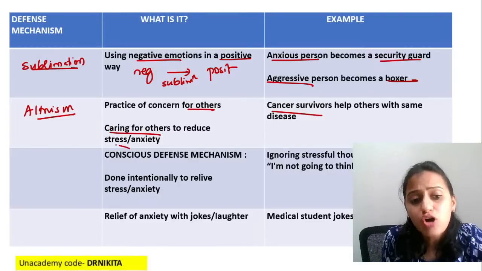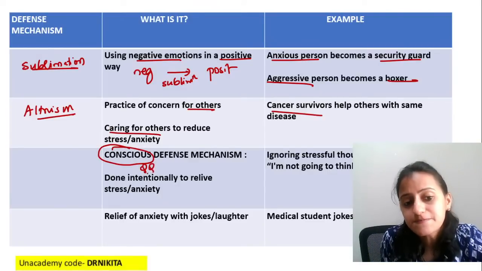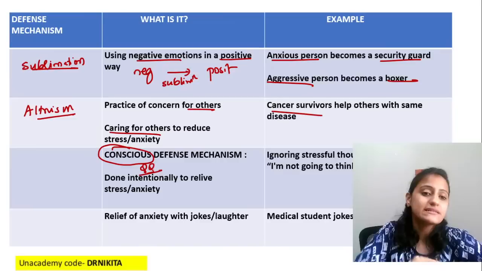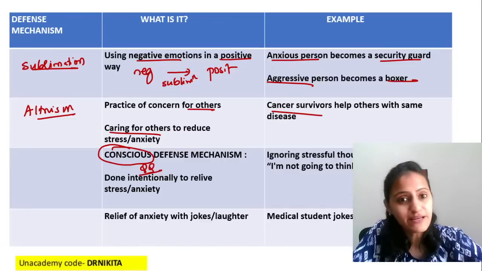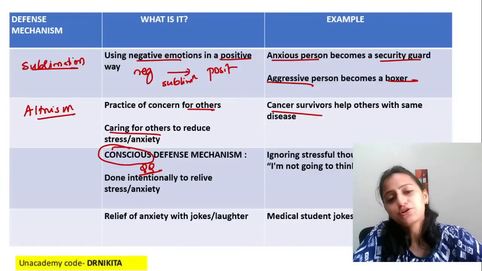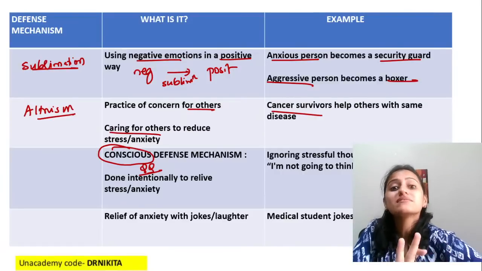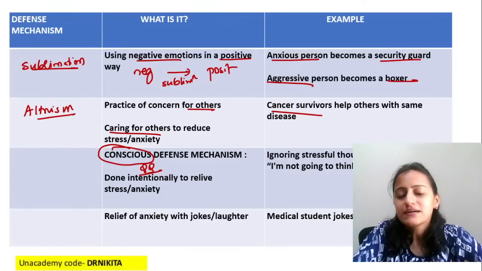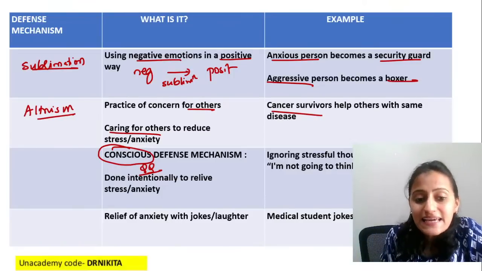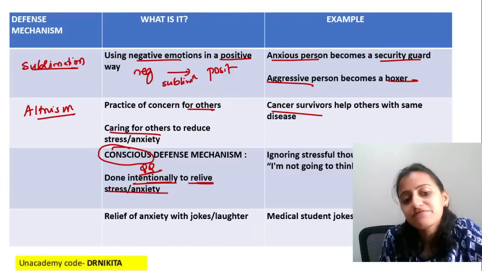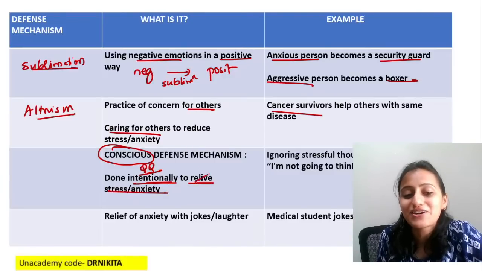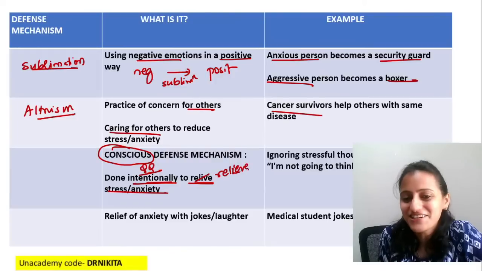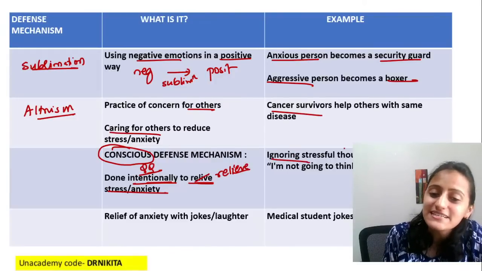Next one, which is the conscious defense mechanism. Consciously. Now, let's say you give your exam and after that I ask you how the exam was. You'll be like, I don't want to talk about it till the results are out. You are consciously suppressing that feeling, right? So, done intentionally to relieve the stress or anxiety. Ignoring stressful thoughts.